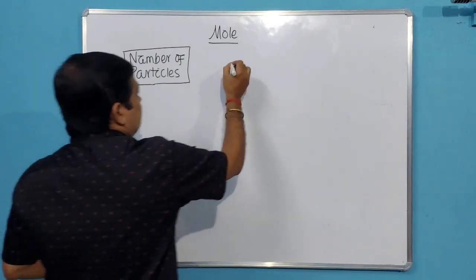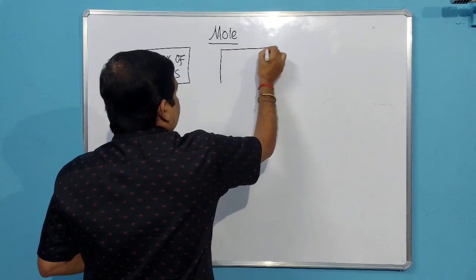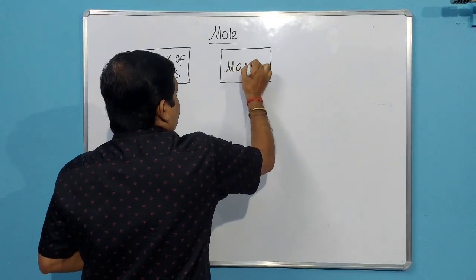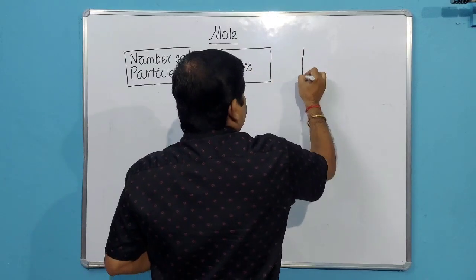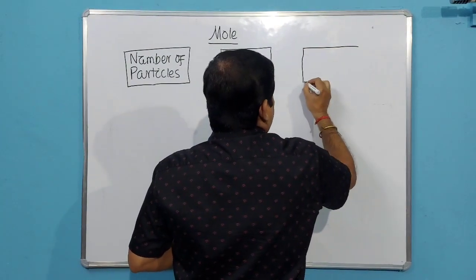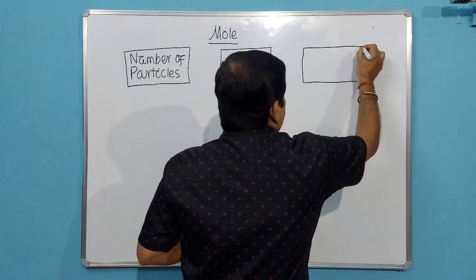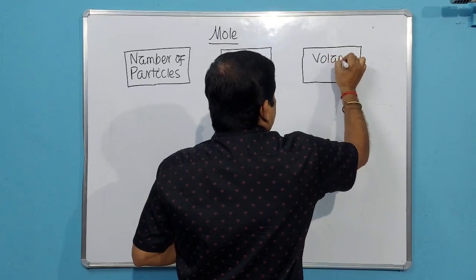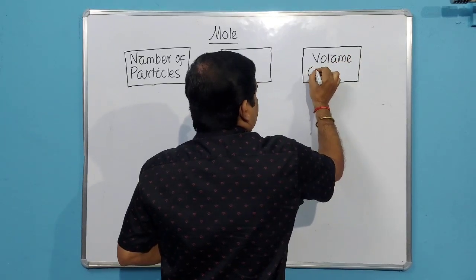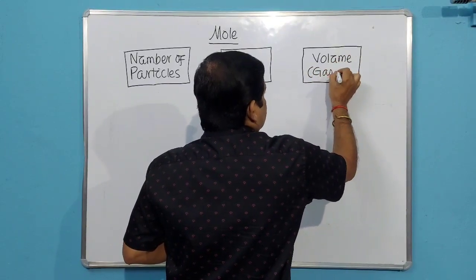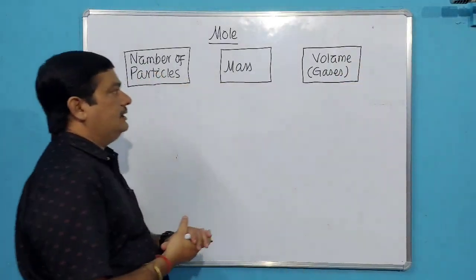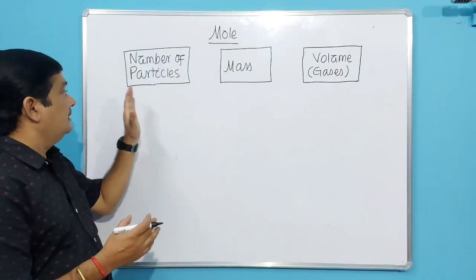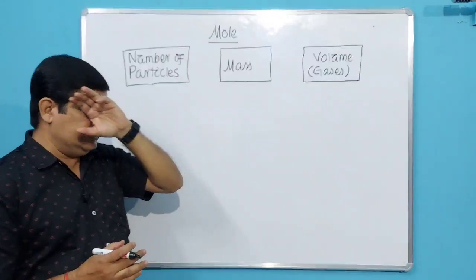Then mass, then volume. And remember, this can be applied only for gases. So when we speak of mole, we have to remember these three: number of particles, mass, and volume.